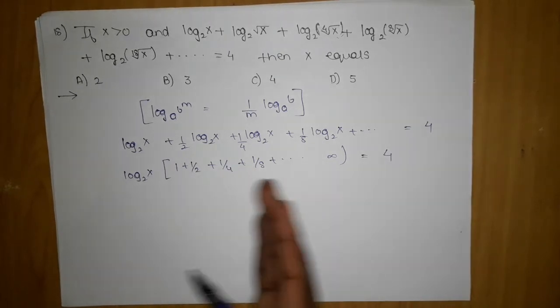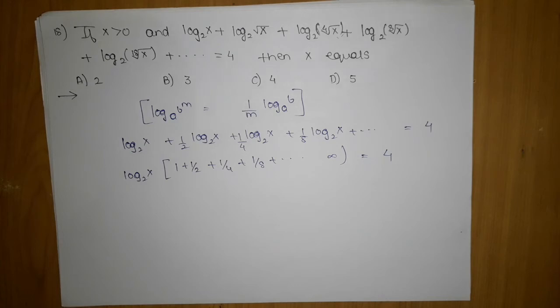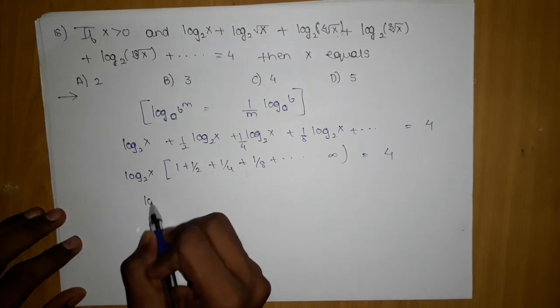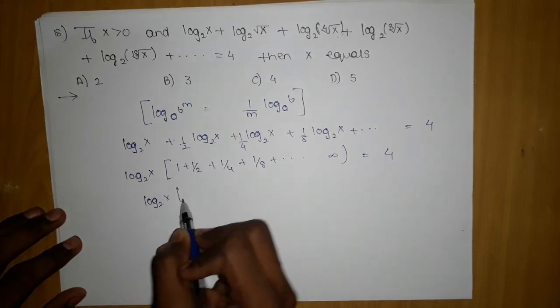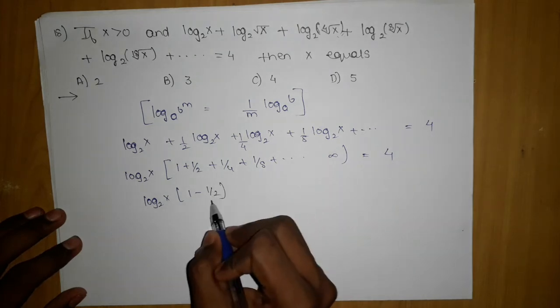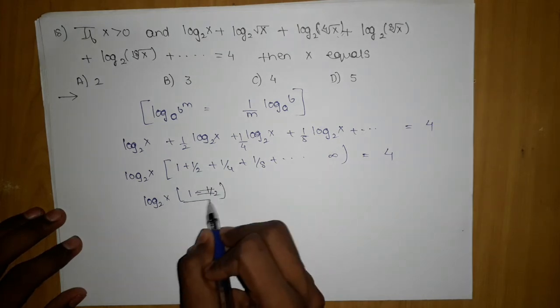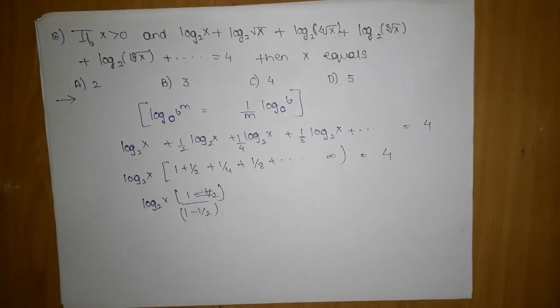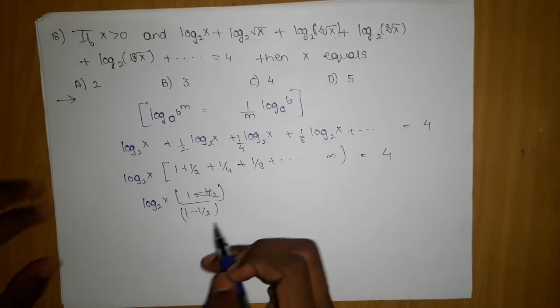Since my common ratio is less than 1, I will go with the infinity formula. So log 2 to the base x into 1 upon (1 minus common ratio 1 by 2). Sorry, I was applying the n term formula. Here a is 1 and r is 1 by 2.